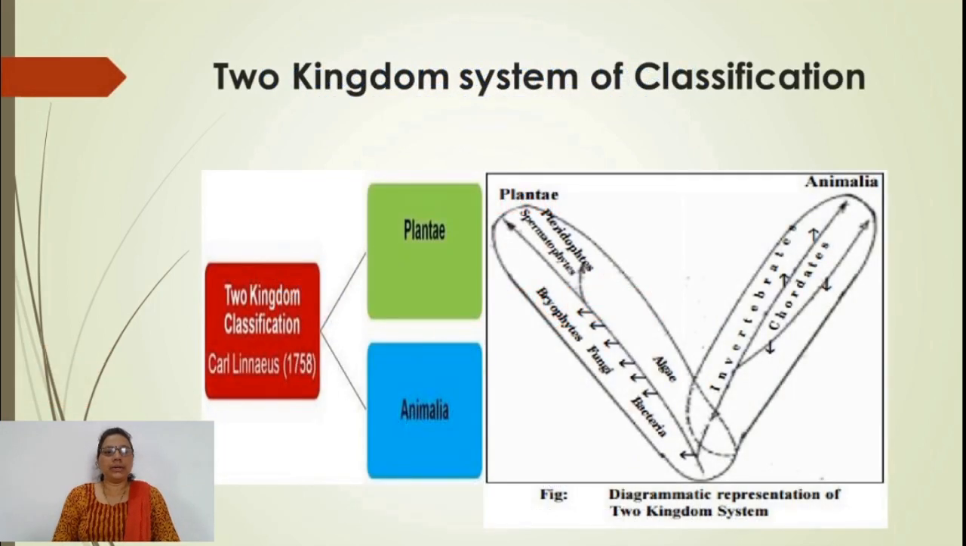As we know, all living organisms were divided into two kingdoms in the system of classification by Carl Linnaeus in 1758. According to him, all living organisms are divided into two kingdoms: Plantae and Animalia. The Animalia include all animals, and the plants are included under the kingdom Plantae. They are further distributed into various groups.